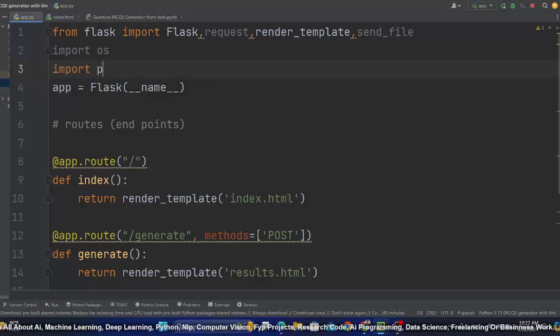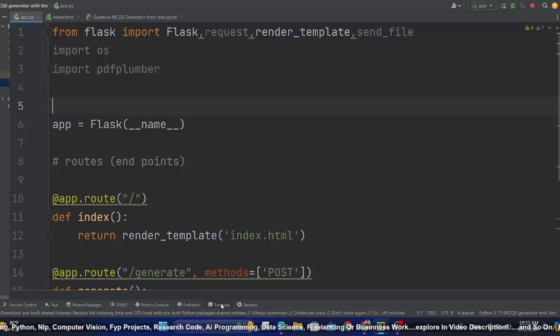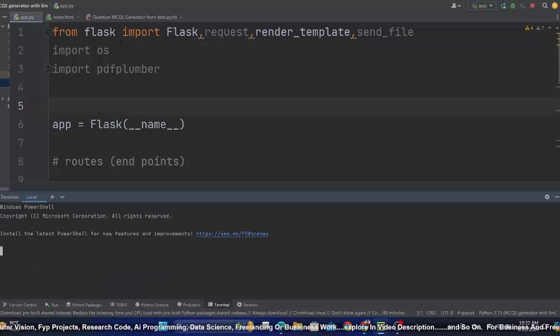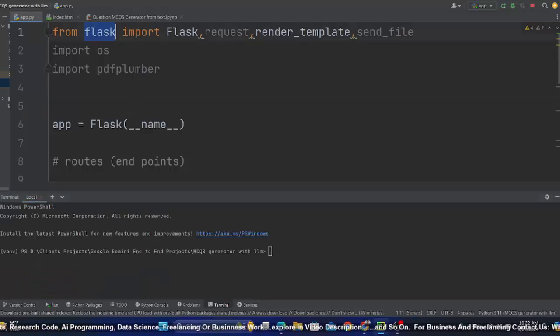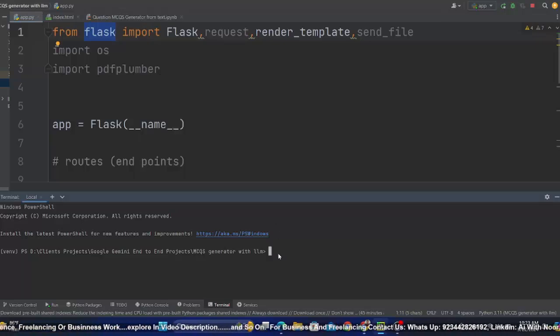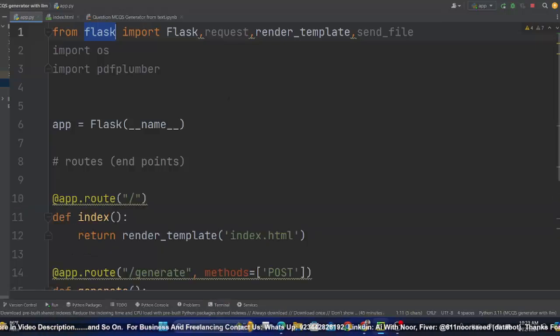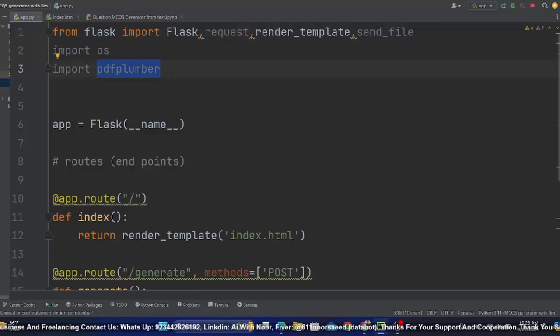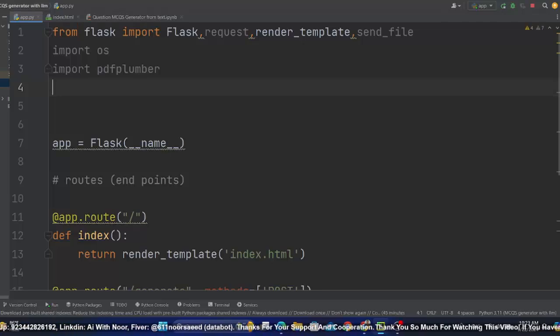So there is a library PDF plumber. Now first thing first, you also need to install all these libraries. So if you have not yet installed Flask, PDF plumber or whichever you are going to use, you can install them here, and this is also a basic thing you should know. So PDF plumber is a library that is used to extract text from PDF. You will see that a bit later.